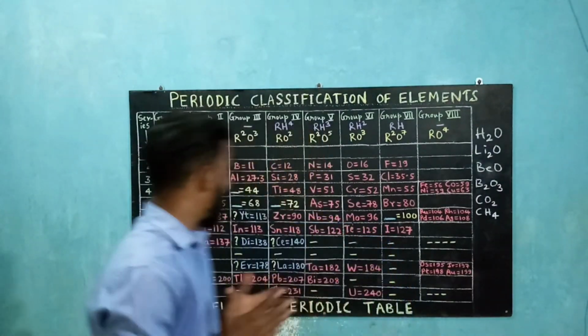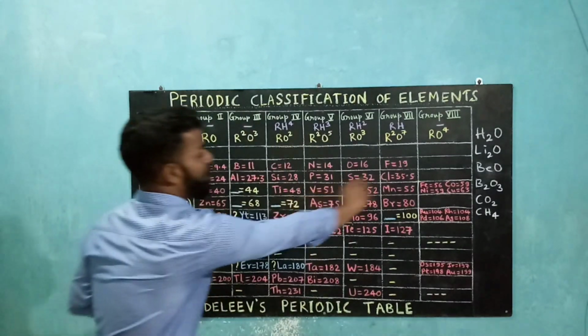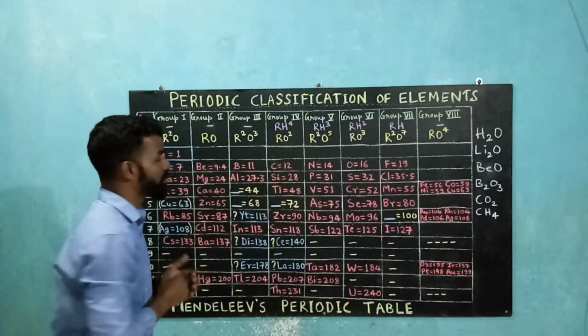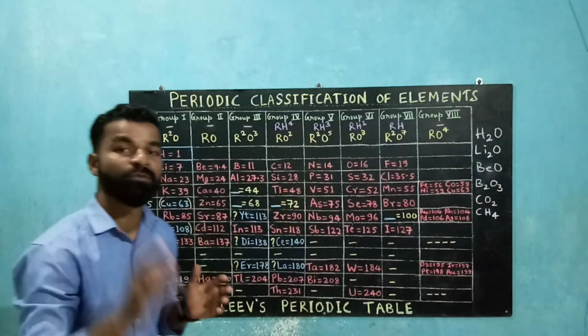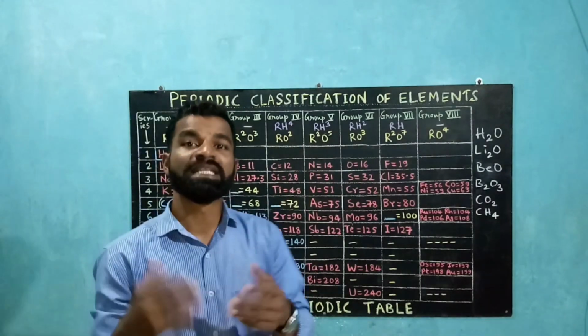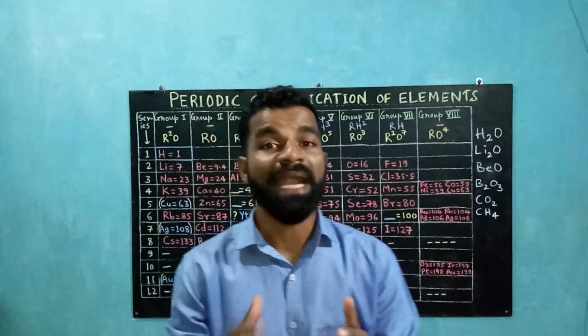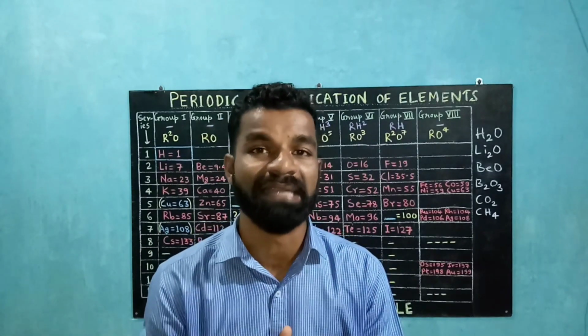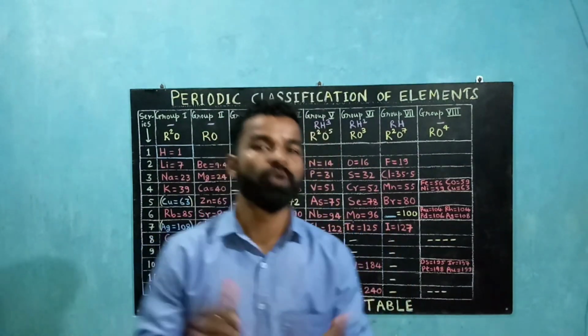Third one: when the elements are arranged in increasing order of their atomic masses, the increase in atomic mass of the elements does not seem to be uniform. So it was difficult for scientists to predict how many elements could be placed in between two heavy elements. Next, position of hydrogen.